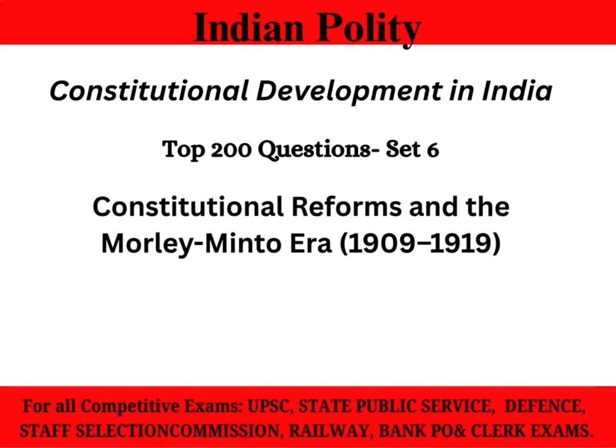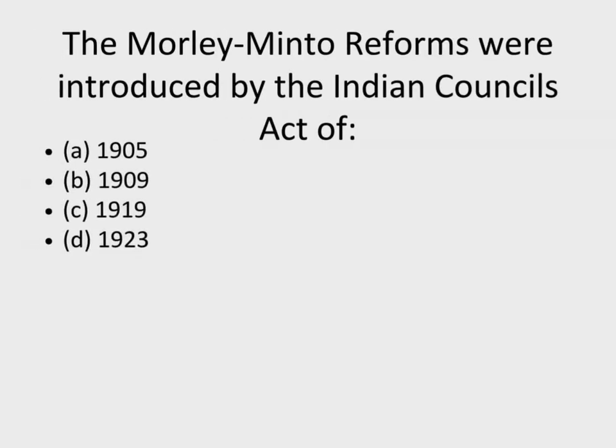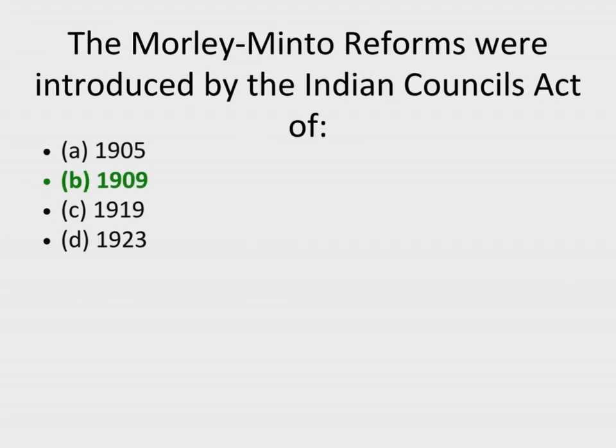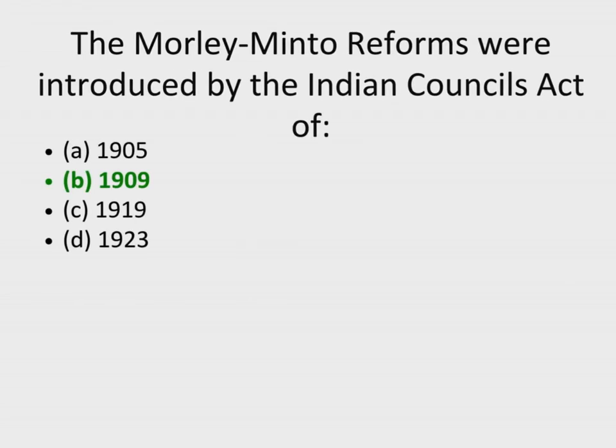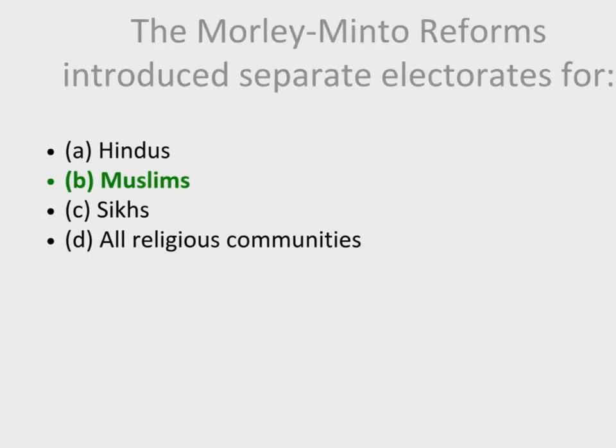Set 6. Constitutional reforms and the Morley-Minto era, 1909 to 1919. 1. The Morley-Minto reforms were introduced by the Indian Councils Act of. Correct answer, B. 1909. 2. The Morley-Minto reforms introduced separate electorates for. Correct answer, B. Muslims.